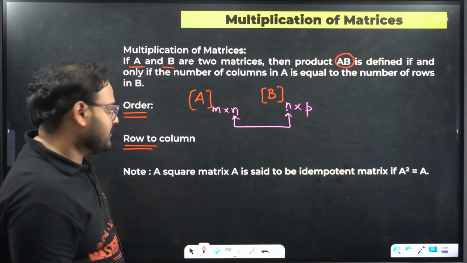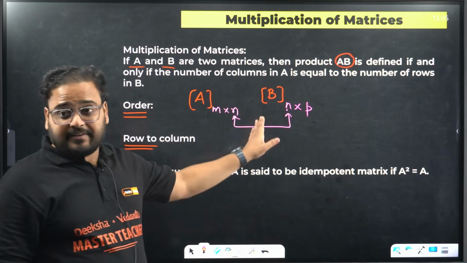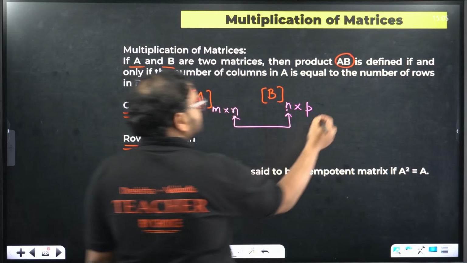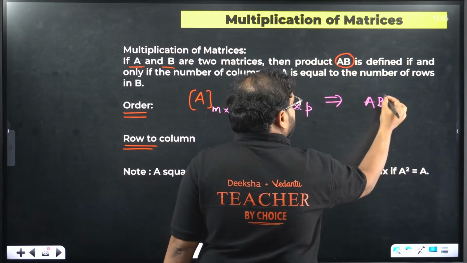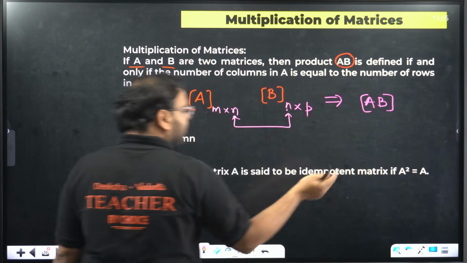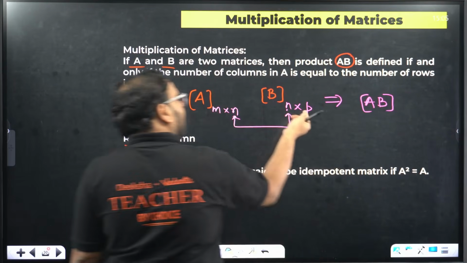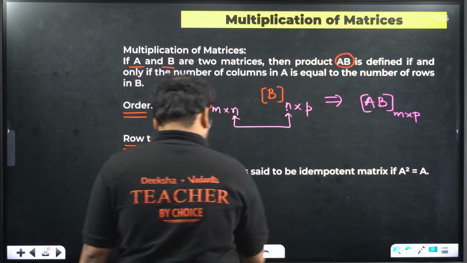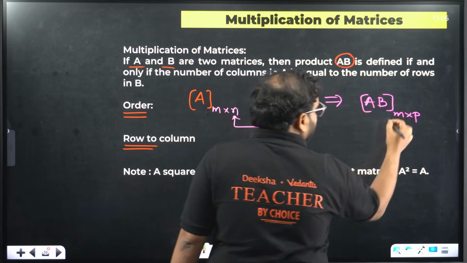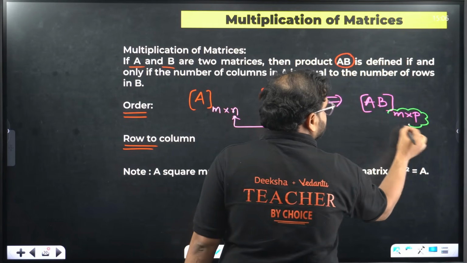This is clear? Okay. Now once it is defined, the resulting matrix is going to be matrix AB, and for that the order will be m from here and p from here. It will become m cross p. Now this is very important.